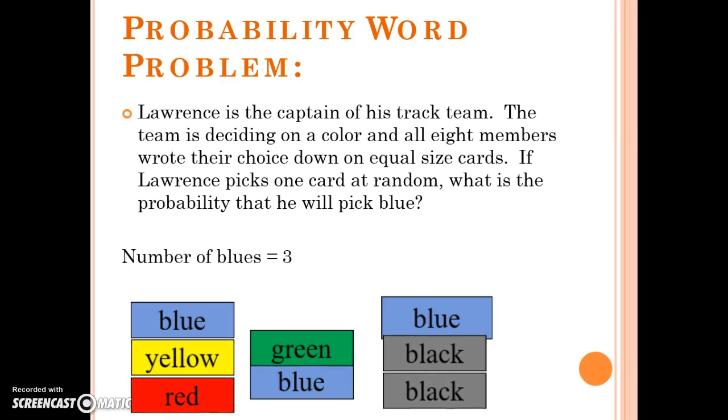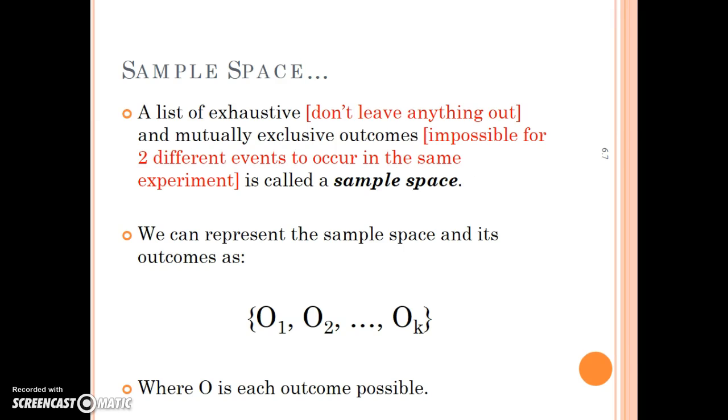So the number of blues is 3. The total number of cards is 8. So the probability is 3/8. We can write that as a decimal. We can write that as a percentage. I'm perfectly fine if we write it as a fraction.